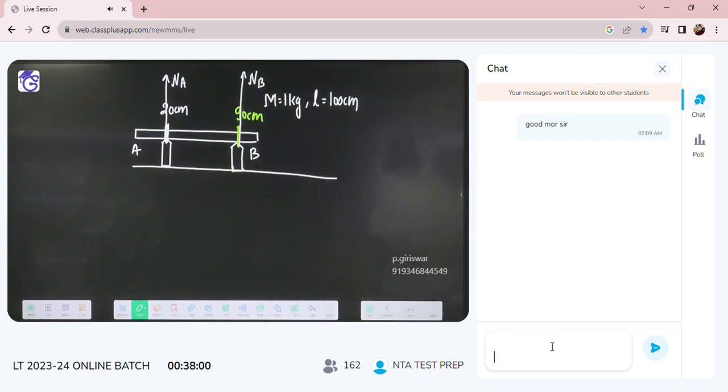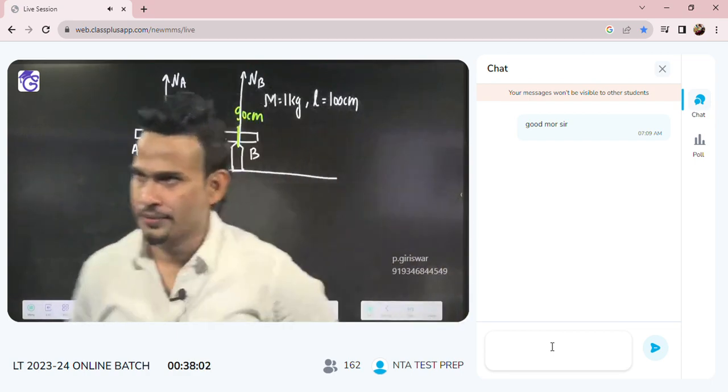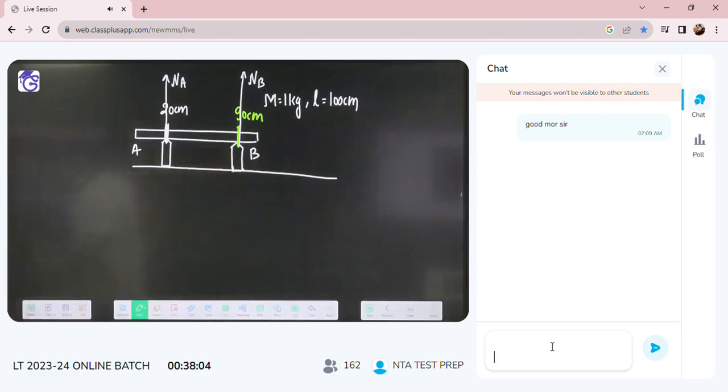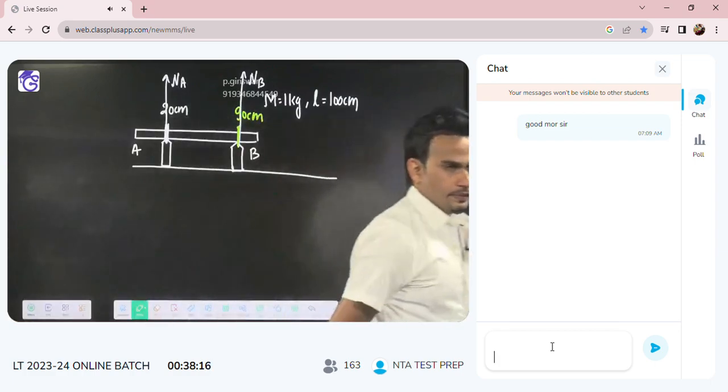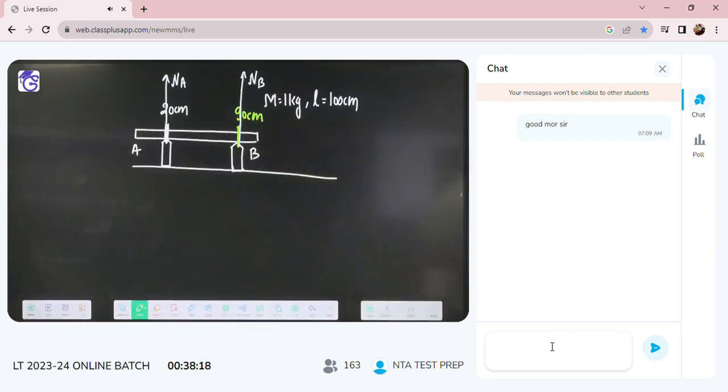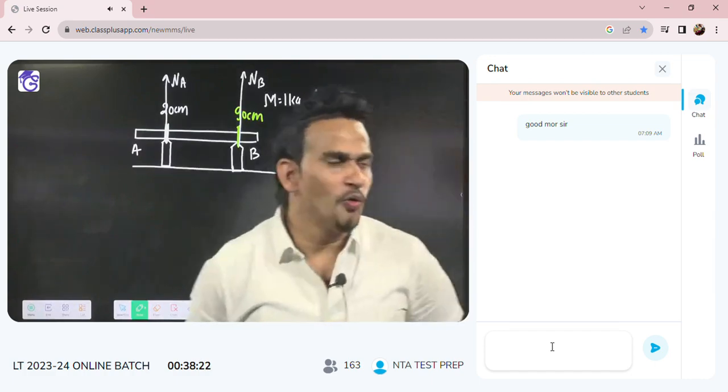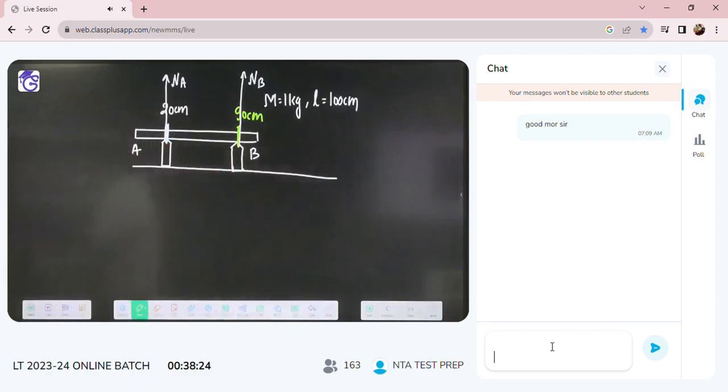At which point it will act, that is important. NA into 70 will be equal to, W will be 10, 10 into 40.